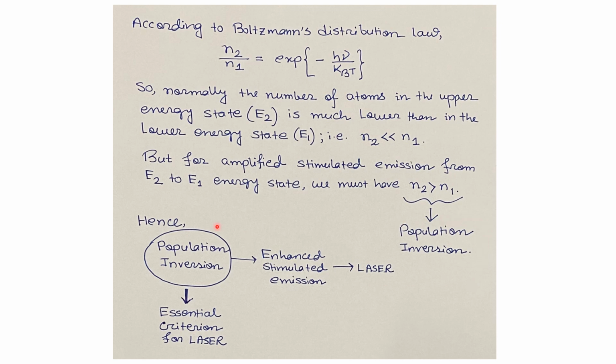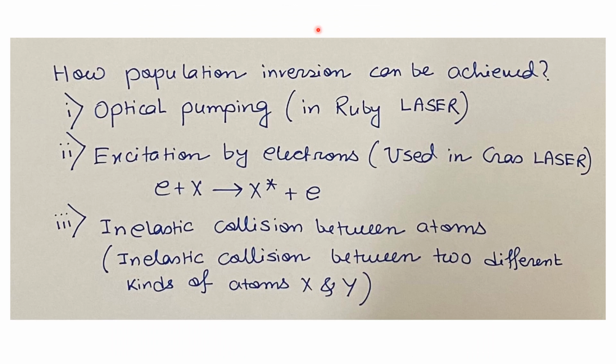So hence we can say first we need the population inversion, and this will give the enhanced stimulated emission, and this will give the laser effect. So this population inversion is the essential criterion to have the laser effect. Now we will briefly discuss how population inversion can be achieved. There are several methods to achieve the population inversion. We will discuss a few of them.